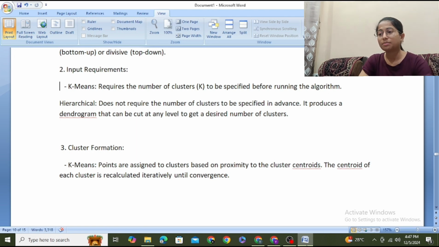Cluster formation. In k-mean, points are assigned to clusters based on proximity to the cluster centroid. The centroid of each cluster is recalculated iteratively until convergence. We have just seen the example of k-mean. You can understand from this.